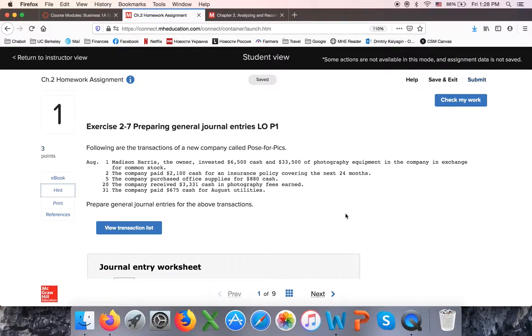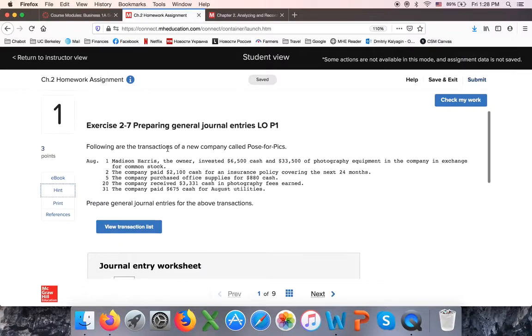So every homework will require you to spend from 5 to 8 hours. I do not recommend trying to complete homework in one sitting. It's too much. So you should complete your homework in 2 or 3 different days. So once you do some of the problems, you save and exit. Exercises and problems, where do they come from? They come from the end of your textbook. So number 1 problem in Connect, it's actually exercise 2-7 in your textbook.